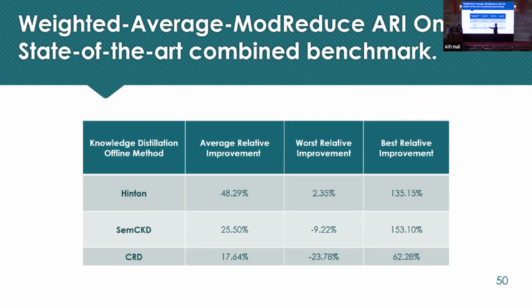For CRD, which is the state of the art, again, relational knowledge distillation, on average, in all the 15 experiments, we're improving by 17.64%. Our worst degradation is minus 23.78%. However, our best relative improvement is 62.28%. These results clearly show that our modern use framework combines the best of all offline knowledge distillation worlds. And now we move on to the conclusions with Yahya.